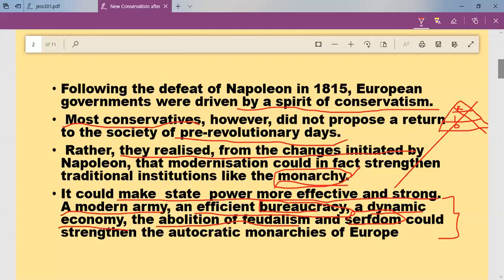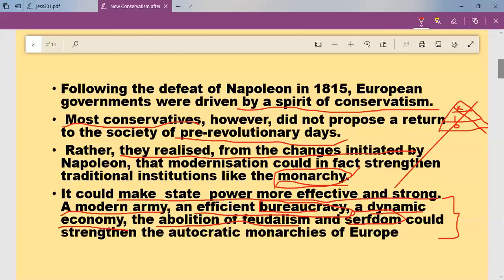Feudalism was a social system in medieval Europe where landlords were the owners of land, and that land was distributed to the peasants or other people. They used to work under the landlord and had to give a share to the landlord. Then the landlord was obedient to the king. Ultimately the king is the owner of everything. The king gave land to the landlord, the landlord to the peasants, in that way it was a hierarchical system.